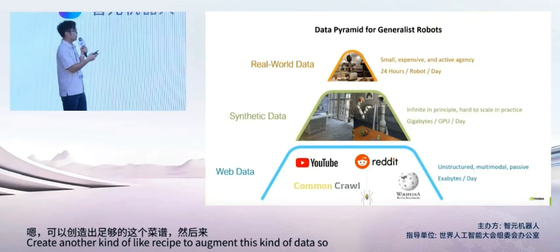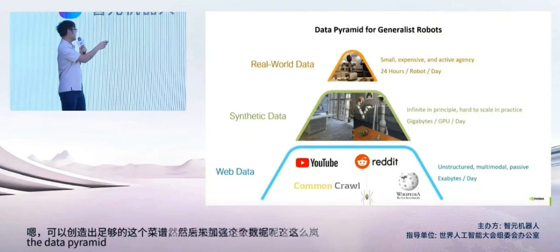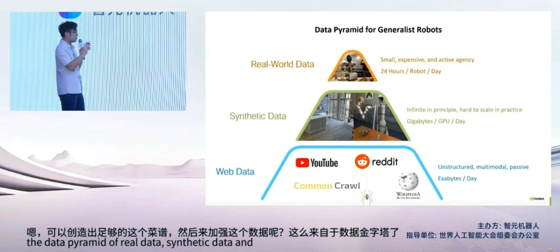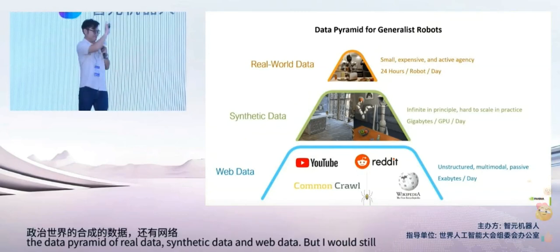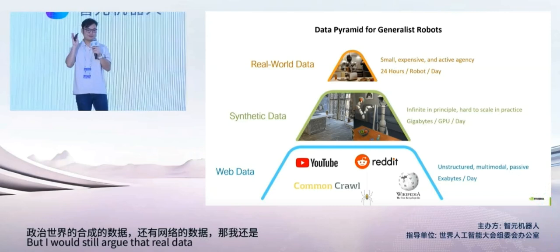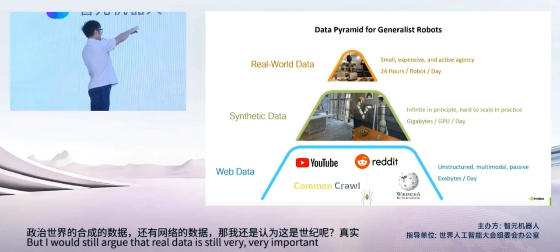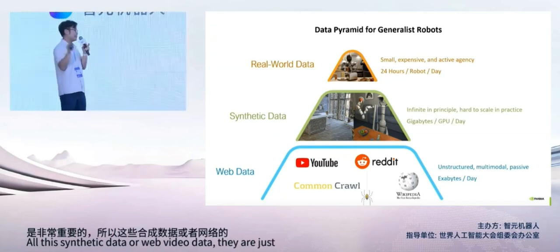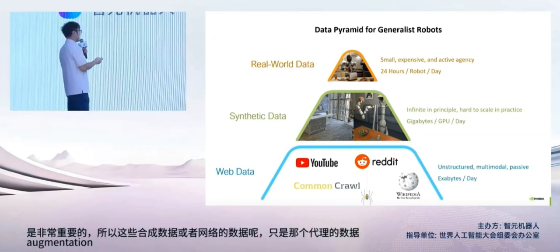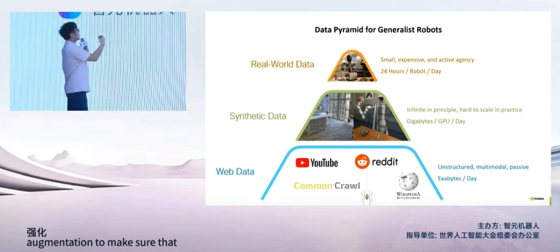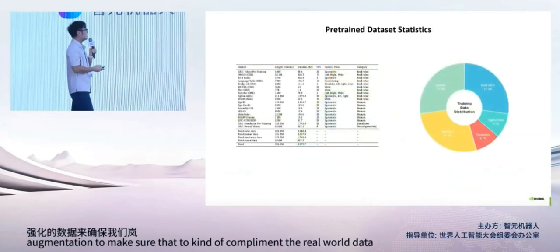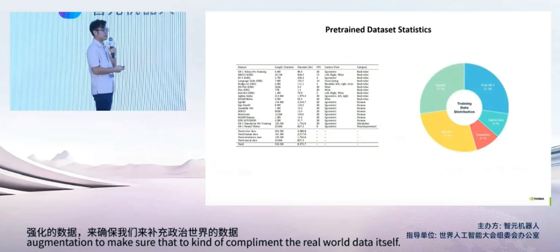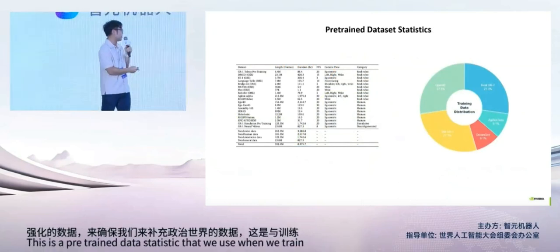That comes with the data pyramid of real-world data, synthetic data, and web data. But I would still argue that real-world data is very, very important. All this synthetic data or web video data are just surrogate data or augmentation, to complement the real-world data itself. This is the pre-training data statistic that we used when we trained GR00T N1.5.